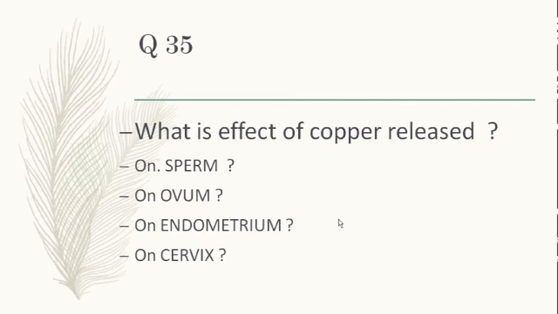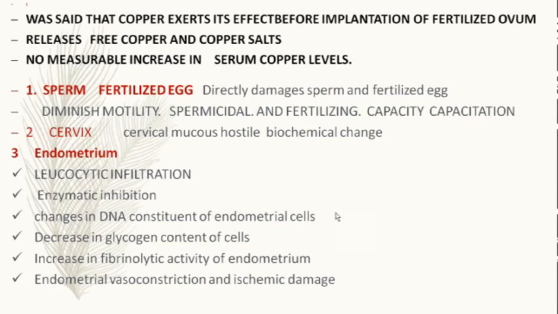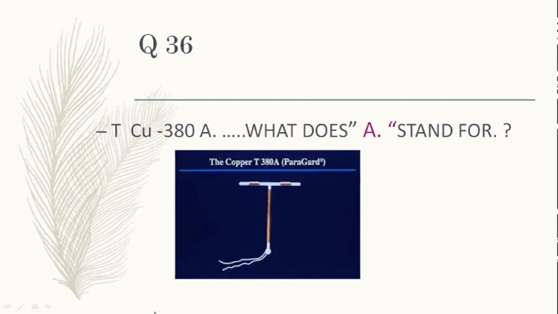It is already 11:30. So on sperm, it has diminished motility, it is spermicidal, and fertilizing capacitation is affected. On cervix, cervical mucus becomes hostile, with biochemical changes, and a lot of enzymatic and leukocytic changes occur in the endometrium, and therefore it hampers implantation. In the copper 380A, what does the word A stand for?